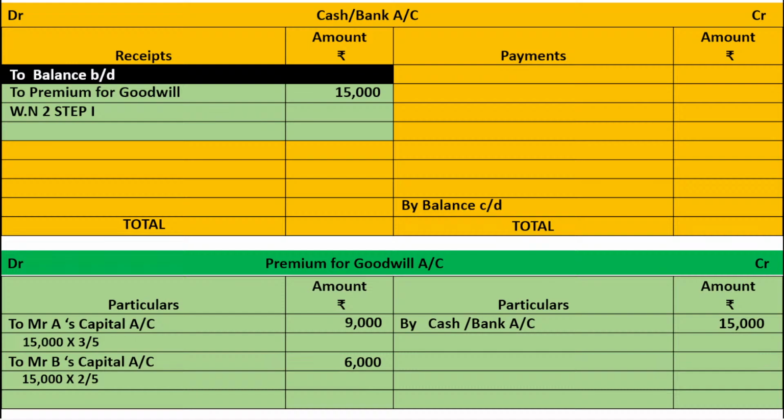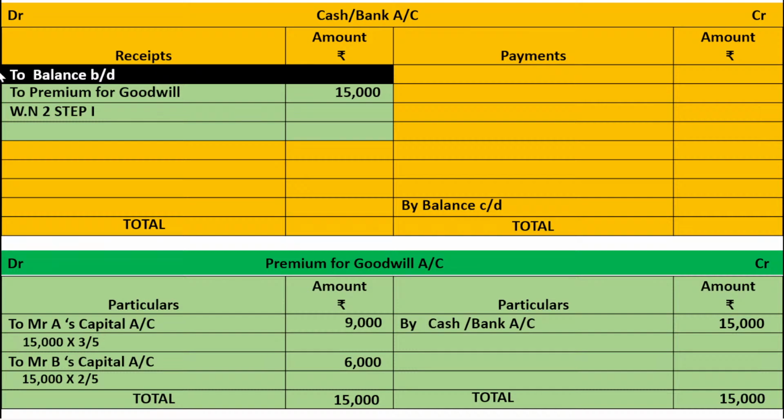Now premium for goodwill account is closed because when you total both sides, it is 15,000, total 15,000, 15,000. I think everybody is understanding it. Now I summarize it. When the new partner brings the cash for goodwill, what is the journal entry?